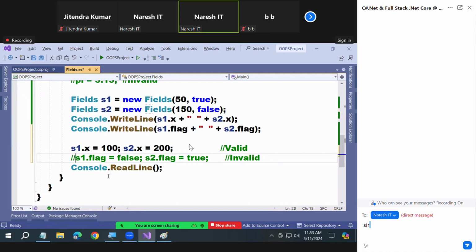Non-static: not a single copy, a separate copy for each instance, and can be modified. Read only: a separate copy for each instance, which cannot be modified.